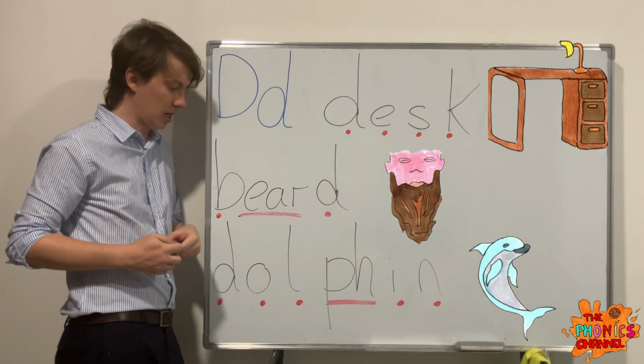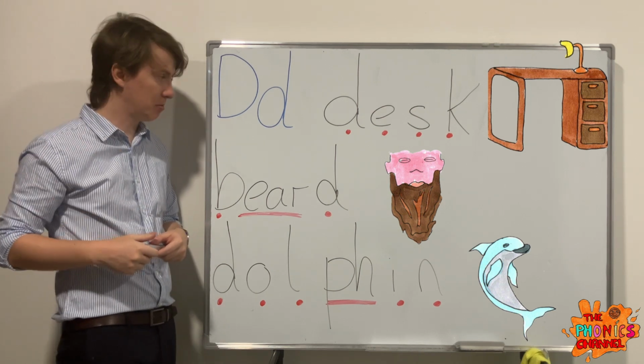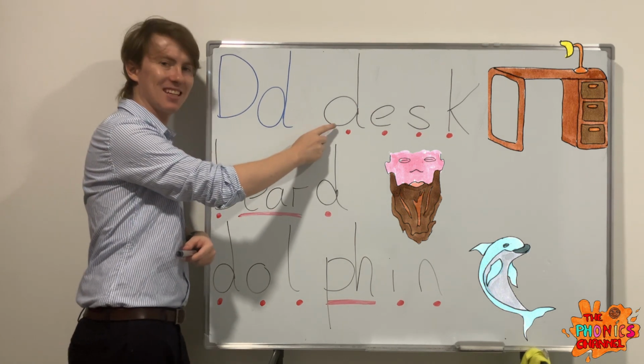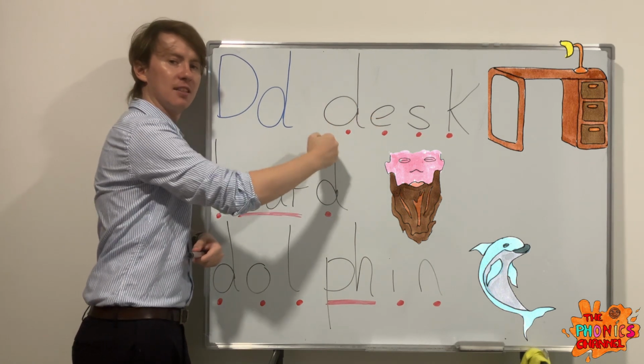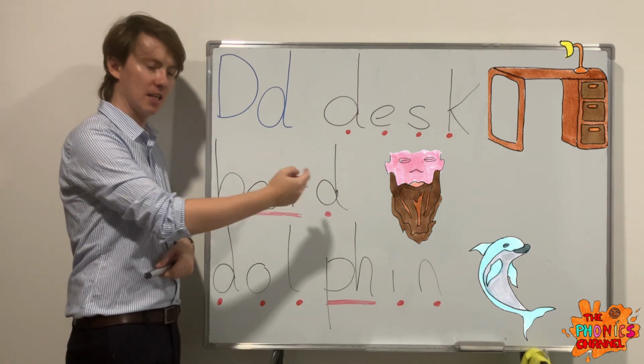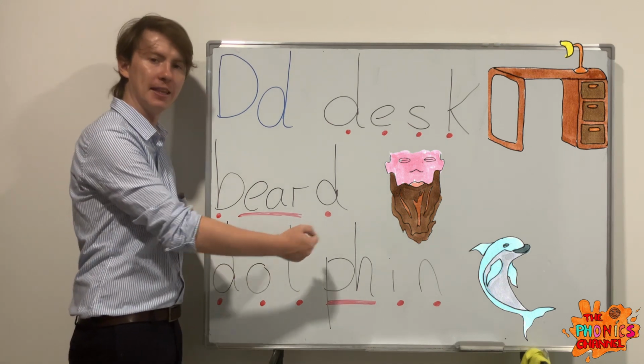Dolphin. Now let's say these words and sounds together. Say them with me, please. D, d, desk, desk, desk. Beard, b, i, d, beard. And dolphin, d, o, l, f, i, n.